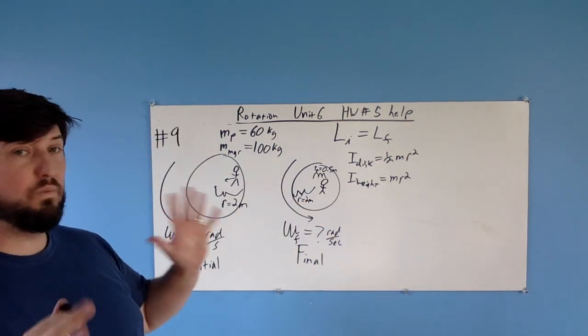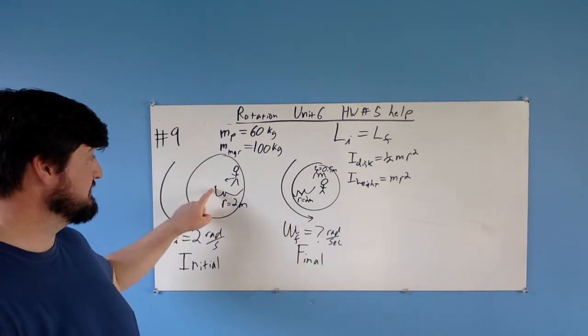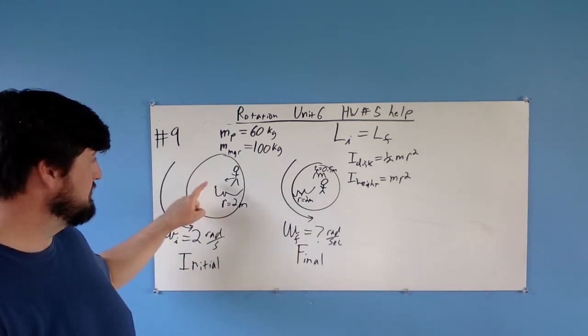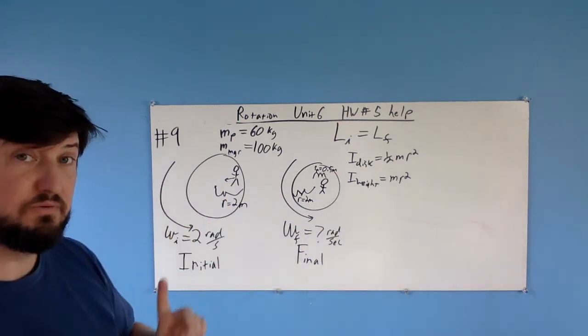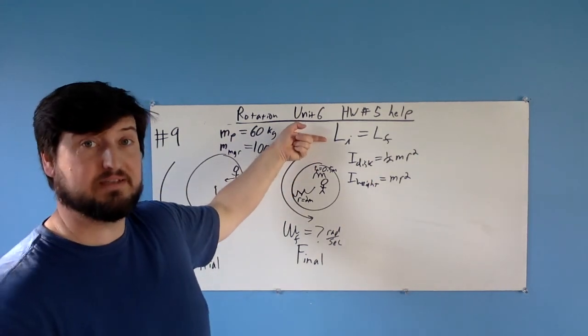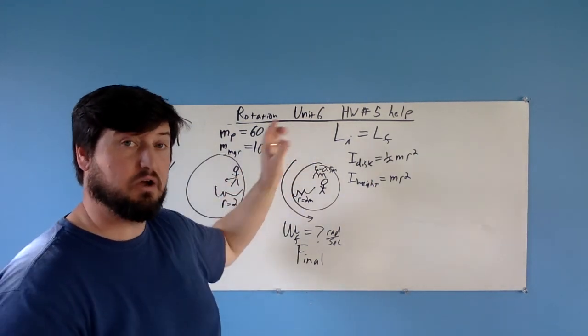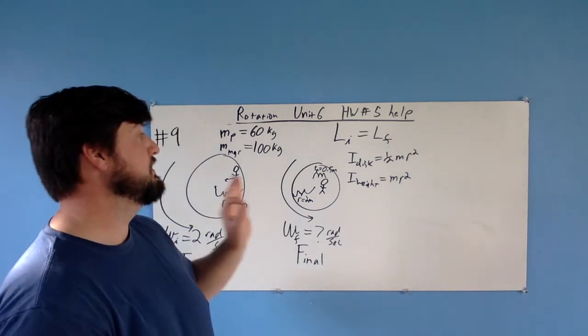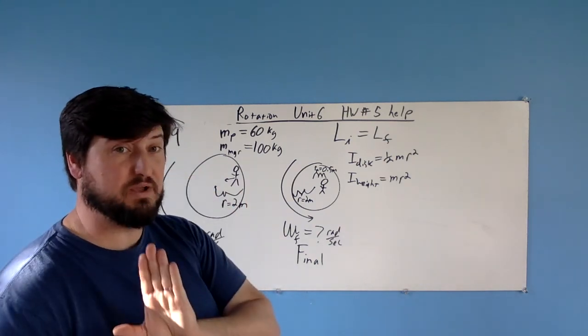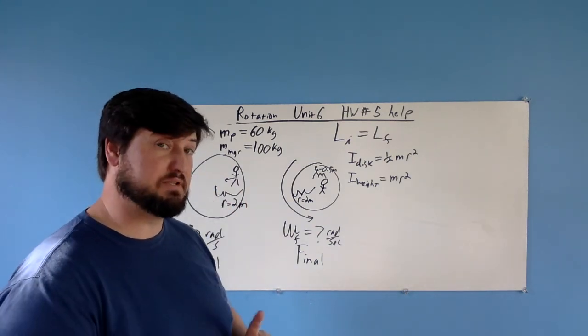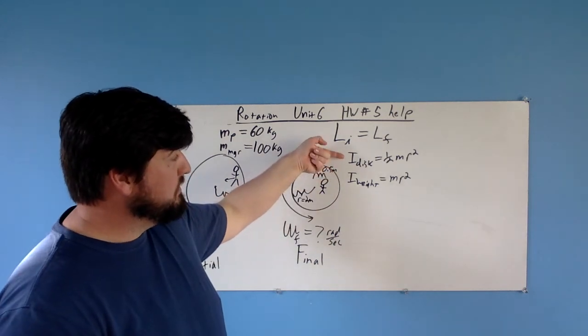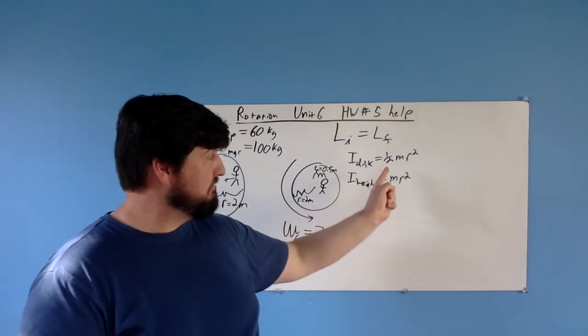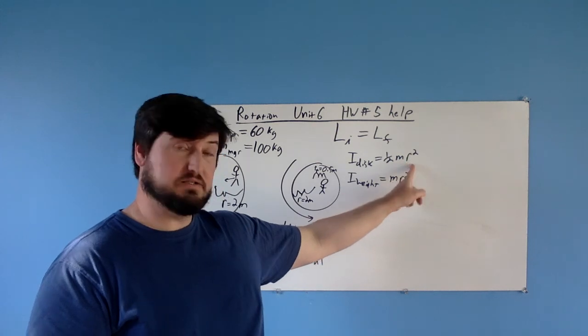So what we have to do is realize the axis of rotation still did not change. So the thing that is still true is that our angular momentum is still the same. Our angular momentum is still conserved. The other bit of information you have to know, and you have to look this up off those tables I gave you, is that the moment of inertia for a disk is 1/2 mass times radius squared.